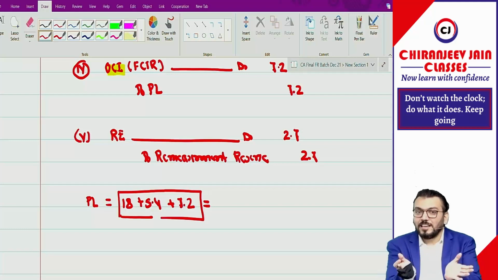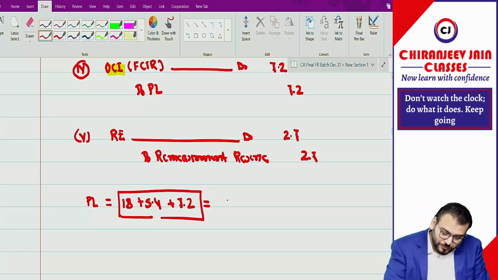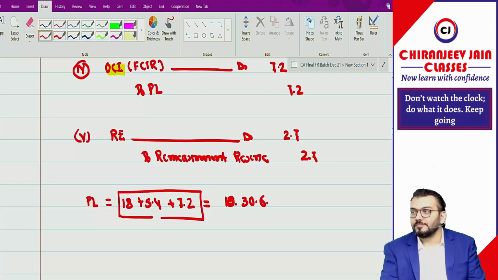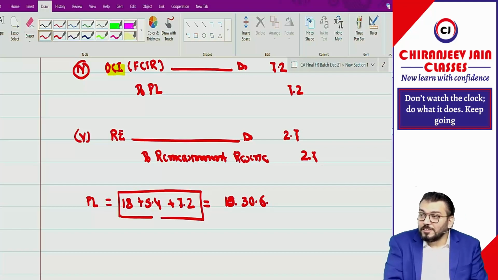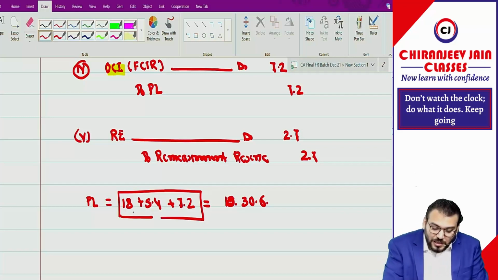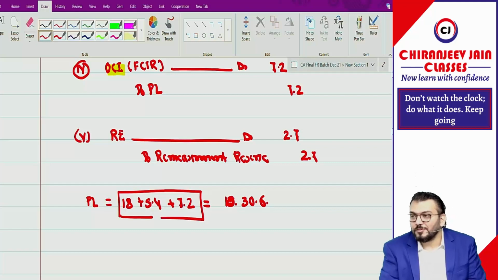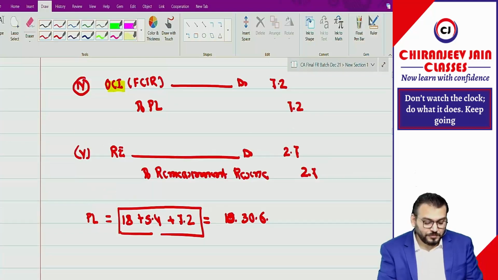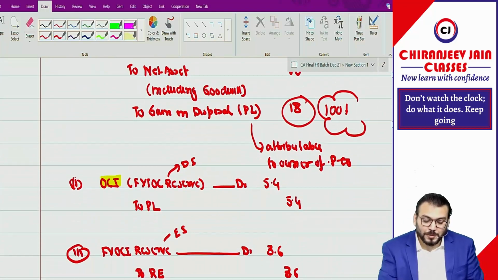Total gain on disposal is 30.6. So if someone asks you what the total gain on disposal is, the gain on disposal is not 18. It is a total of 30.6, which will be transferred to PL. Got it? Have you understood? Super expected question.